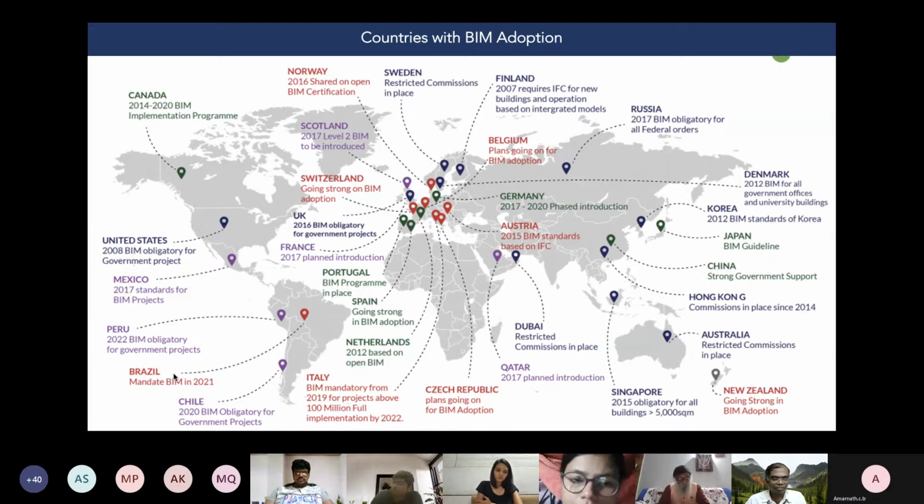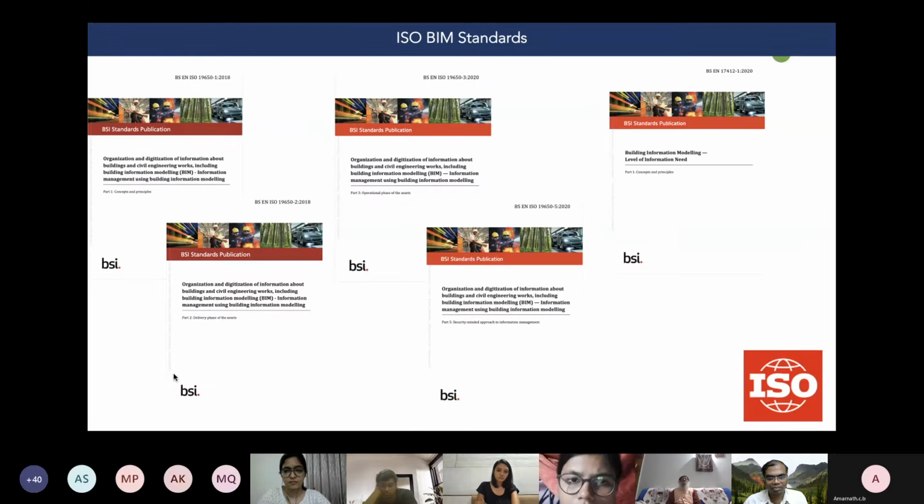So no matter whether you are sitting in Chennai, Vellore, or another city or another country, you have to transform, being a civil engineer and especially getting specialized in construction management or structural. That's a key requirement, skill and competency for you. But don't confuse thinking that I learn this software, I become a BIM professional. No, there are different categories of BIM skills which you have to learn. You want to be technical or managerial or leadership. It depends on what skills you're going to learn. And there are also ISO standards available for standardizing BIM implementation. But the challenging thing is there is no national annex for India for using that yet.